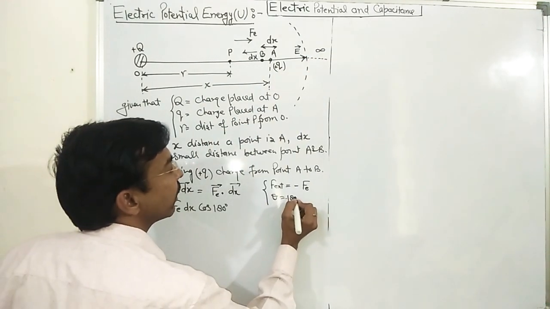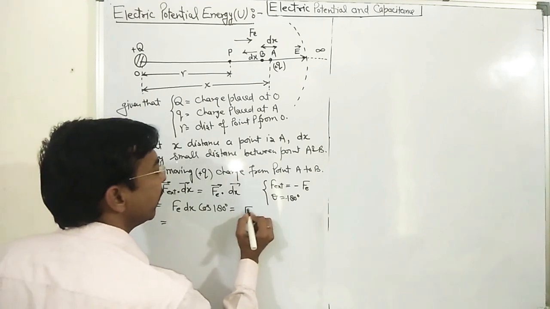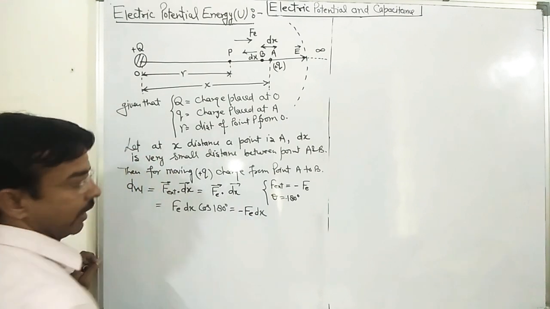So its angle is 180 degrees. Therefore, the value becomes Fe dx, but negative.